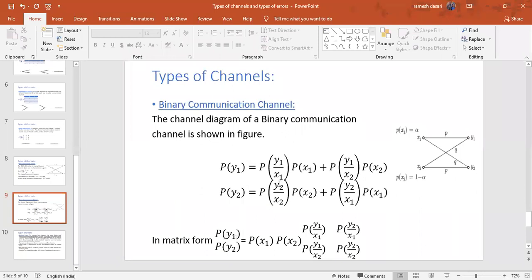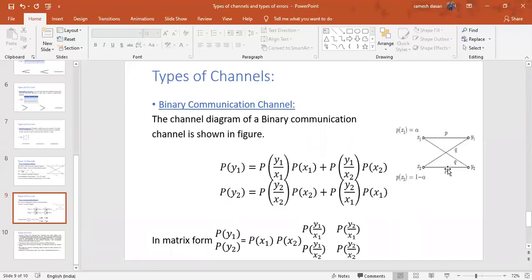And P of y1 equal, what is the equation actually? P of x1 into, or you can see this diagram also, y1. How can you get this probability of y1? The probability of y1 is nothing but the probability of y1 when x1 was transmitted. That means we can write P of y1 by x1 into P of x1.